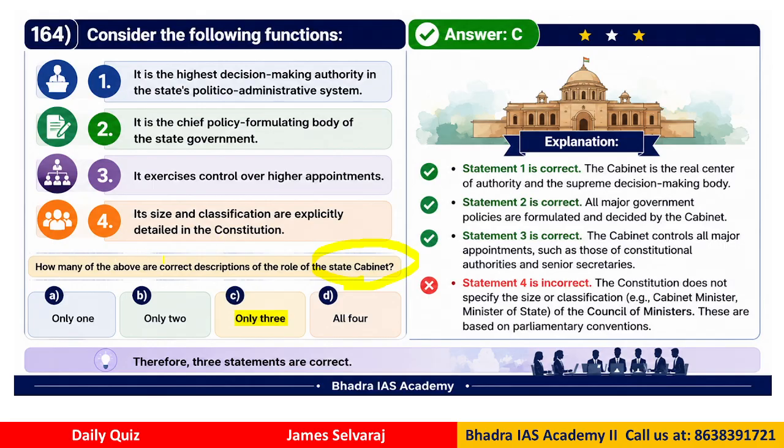So how many of the statements are correct? Okay, so we have 4. Out of that, how many are correct? So the answer is only 3. That means one statement is not correct. Which statement? That is number 4. So the constitution does not specify the size or classification, right? So these are based on the parliamentary conventions. Okay, so these kind of questions you might expect in very many exams. Okay, so you need to be familiar with this kind of sentences.